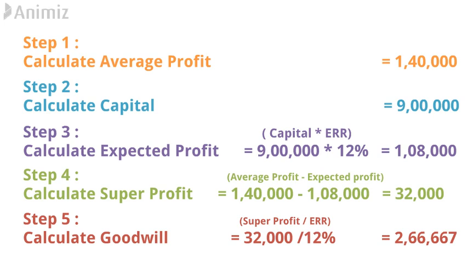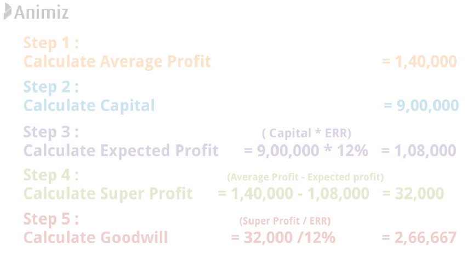Friends, this is one of the most important methods and can be asked in the exam for 4 marks. Generally students get confused in the capitalized profit method. So all you need to keep in mind is just one thing: only the last step will change. Otherwise all the calculation remains as it is.